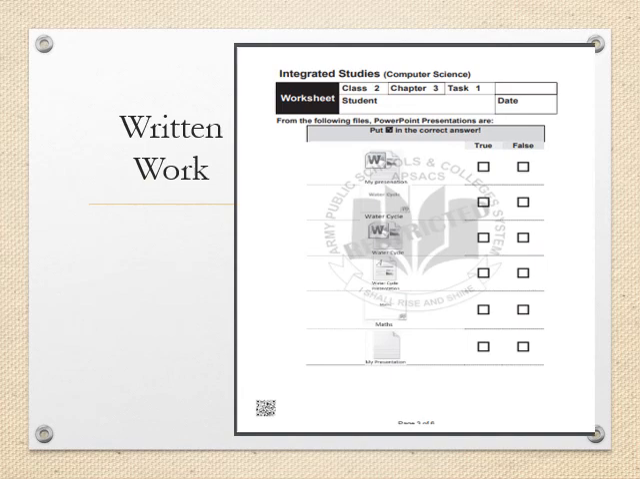Dear students, for written work, go to syllabus worksheet pad second term, class 2, chapter 3, task 1. In this worksheet, you have to point out which of these files are PowerPoint presentations. For example, number 1, my presentation. Is this a PowerPoint file or some other file? Tick true or false, whatever you think is right. In this way, you have to solve this worksheet.